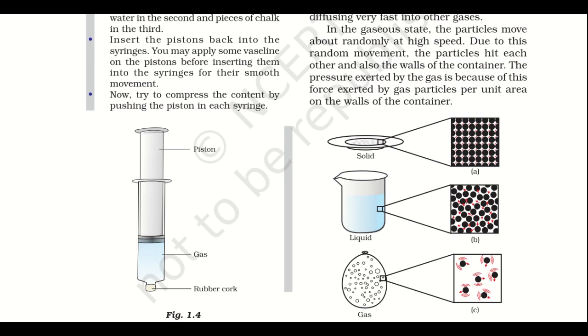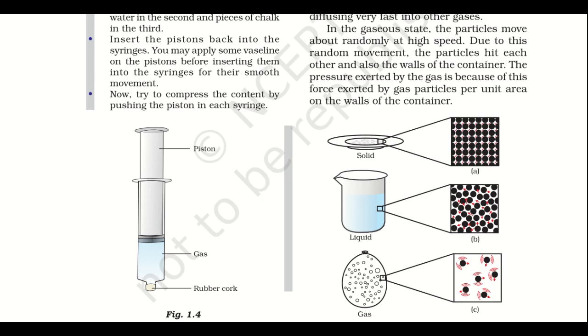So here a diagram is given for solid, liquid and gas, and a magnified diagram of the arrangement of the particles is shown over here. In section A, you can see that the particles of solid are closely packed with each other, while the particles in a liquid are not that closely packed and they are movable.